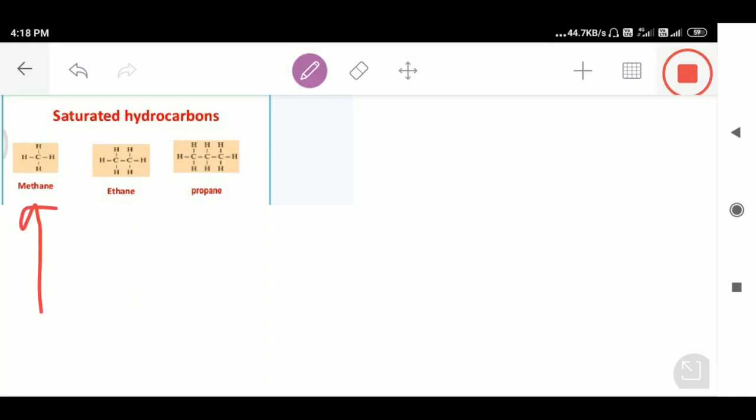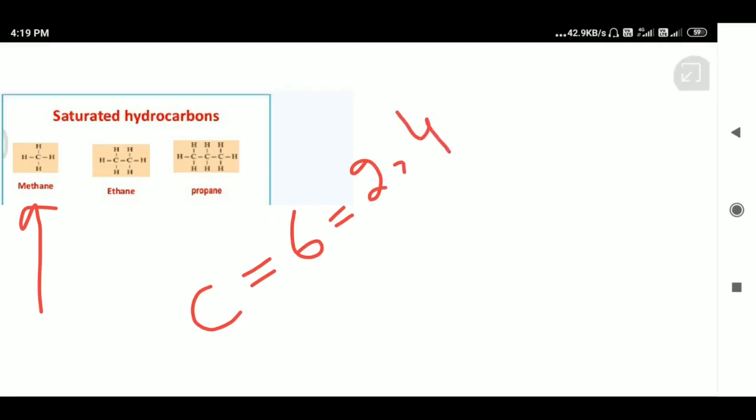This is carbon. Carbon has an atomic number of 6. That means the first shell contains 2 electrons and the second shell contains 4 electrons. That means it needs 4 more electrons to complete its octet. To follow the octet rule, carbon has to gain 4 more electrons. So this carbon has 4 valence electrons: one, two, three, four. It shares its 4 valence electrons with hydrogen atoms.